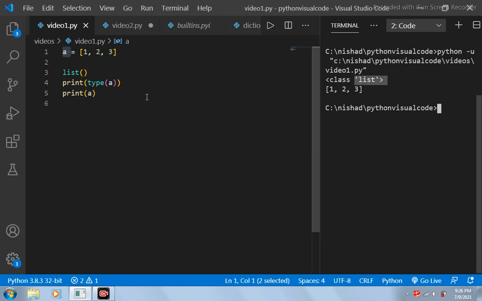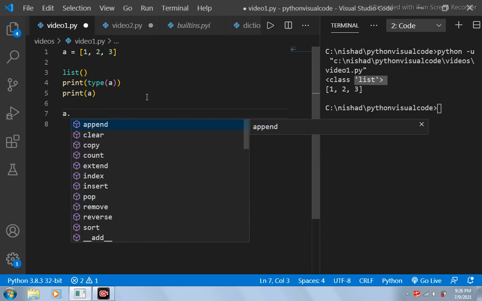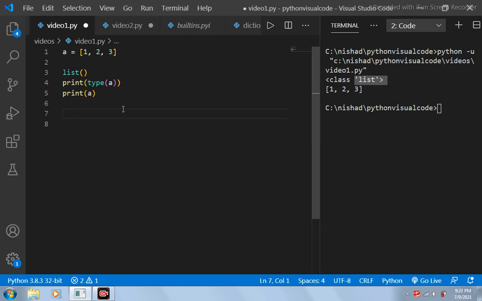If I do this A dot, you can see that I can access all the different functions present inside of a list class. You must have seen the append function and the count or the copy function inside of the list class. So this is what is meant by everything is an object in Python.